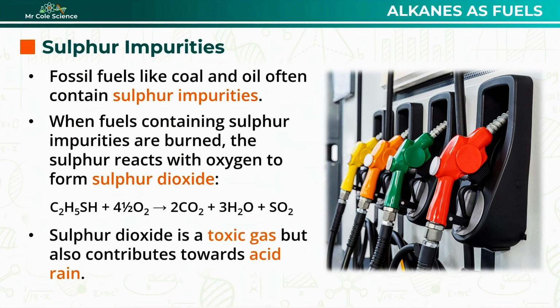Sulphur dioxide is a toxic gas, which is obviously an immediate problem, but one of the biggest environmental issues associated with it is acid rain. Like nitrogen oxides, sulphur dioxide can react with oxygen and water in the atmosphere to form acids. These acids then fall as acid rain, which, as we've just seen, can damage plants, aquatic ecosystems, and buildings.